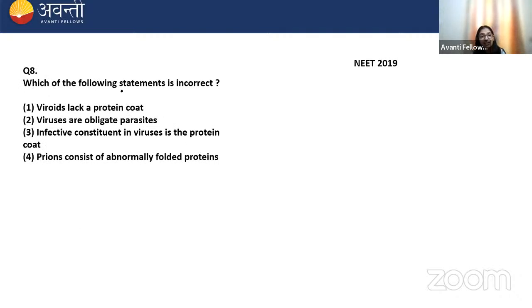So the question is asking which of the following statements is incorrect. Viroids lack protein coat. It is true. The viroids don't have a protein coat. They only have RNA as the genetic material. Remember this. Viruses are obligate parasites. Correct. Infective constituent in virus is the protein coat. No, it's the genetic material. I told you.